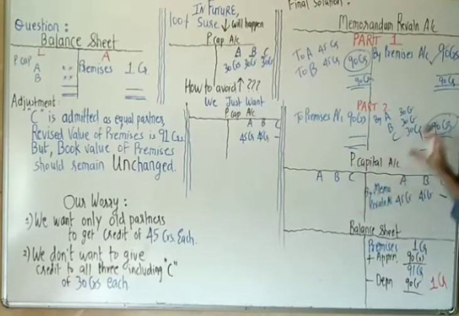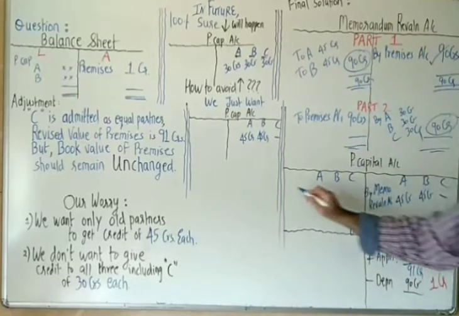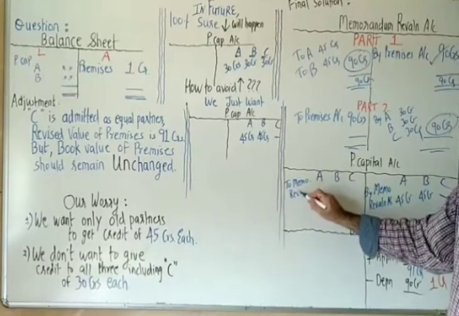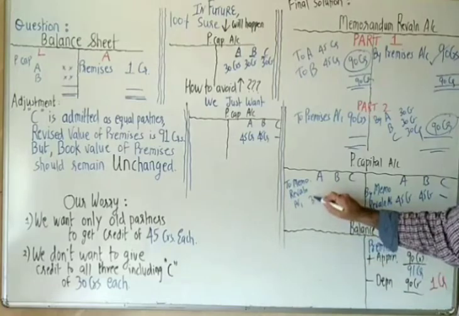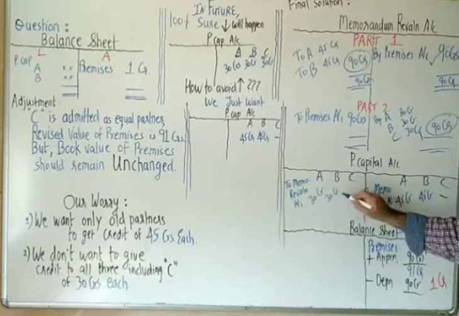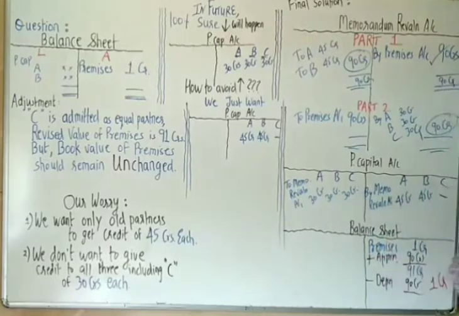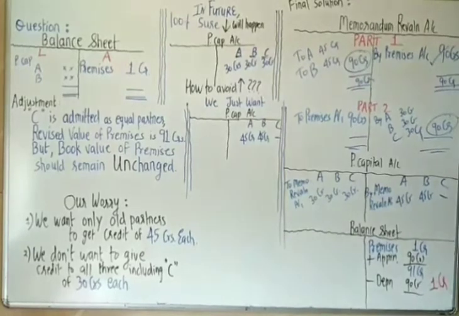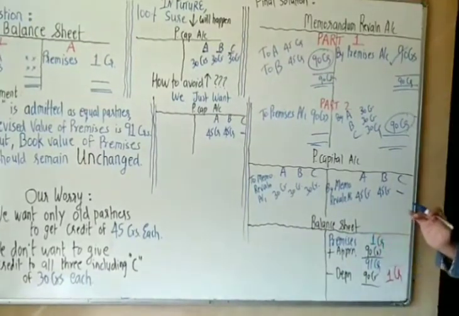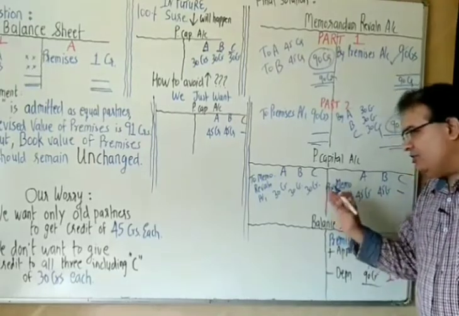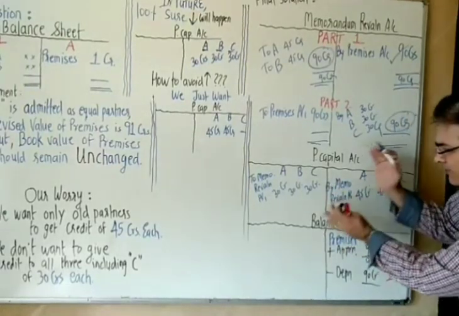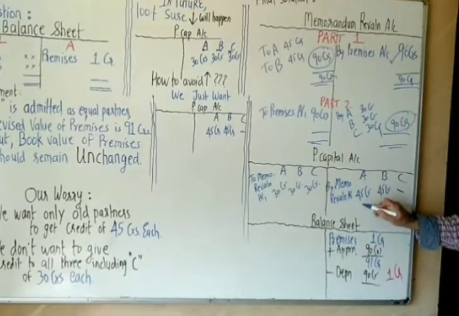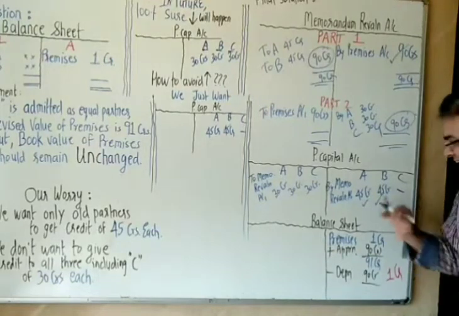Okay? Its second effect, here there is a credit. Second effect, to memo revaluation account, 30 CR, 30 CR, 30 CR. My friends, by doing this, what has happened? Now have a look at partners capital account. Just have a look at partners capital account. They got 45 credit, A and B.